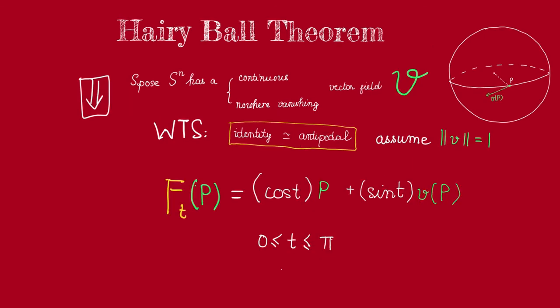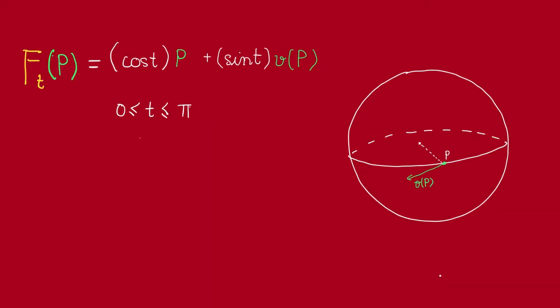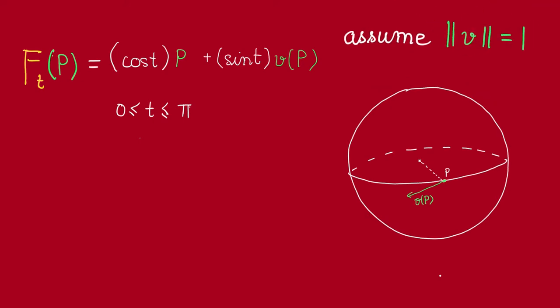However, we want to give a bit of geometric intuition behind this formula. Where does this come from? Well, recall that we have assumed that V is of norm 1. Now, if I denote this vector from the origin to P also by P, then V(p) must be perpendicular to P. The tangent space to the unit sphere is always orthogonal to the radius. You can see that by differentiating the equation cutting out the sphere.